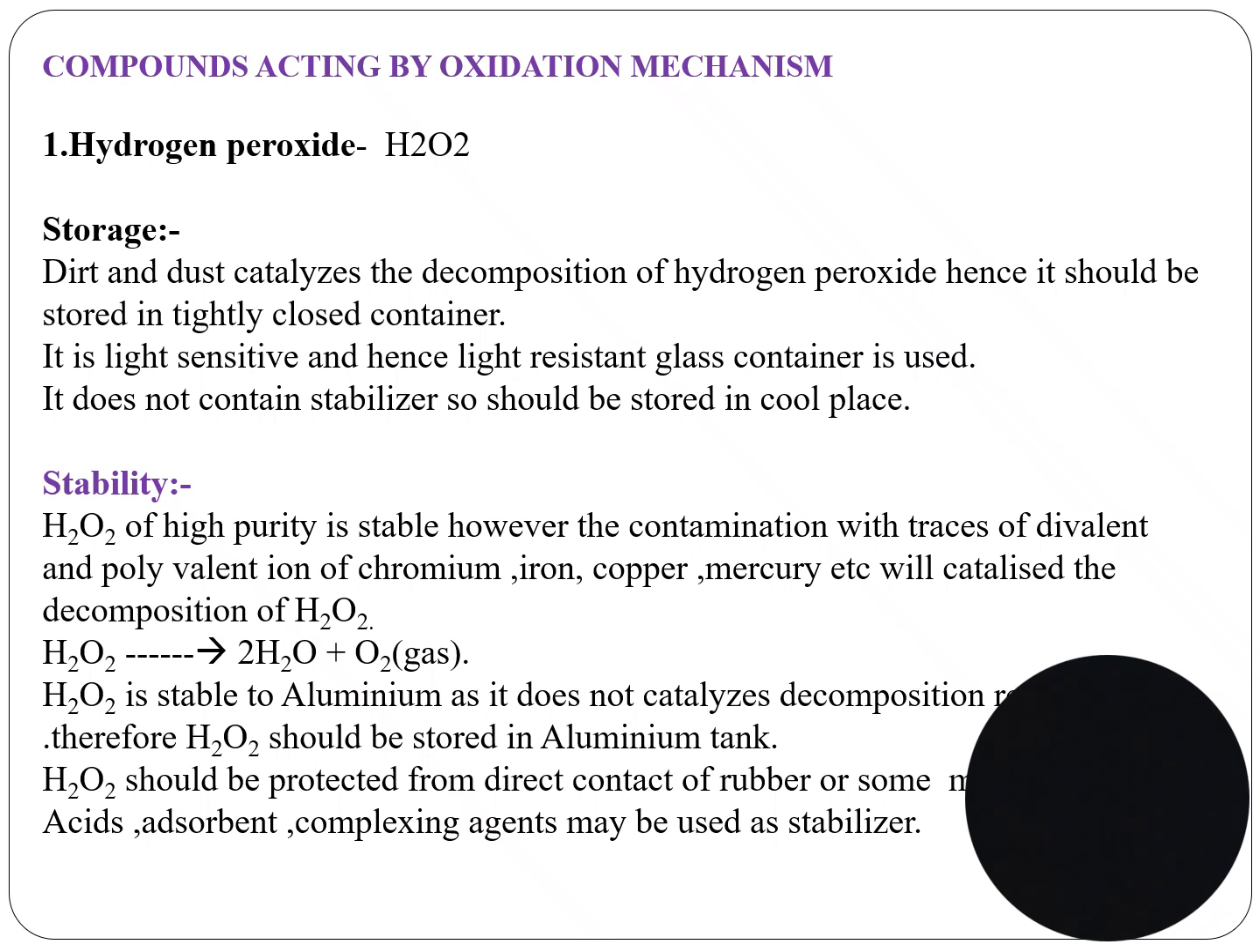Stability: high purity H2O2 is stable. However, contamination with traces of divalent and polyvalent ions of chromium, iron, copper, mercury, etc. will catalyze the decomposition of hydrogen peroxide. H2O2 is stable to aluminum as it does not catalyze decomposition, therefore it should be stored in an aluminum tank. It should be protected from dirt and contact with rubber or some metals. Acids, adsorbents and complexing agents may be used as stabilizers.